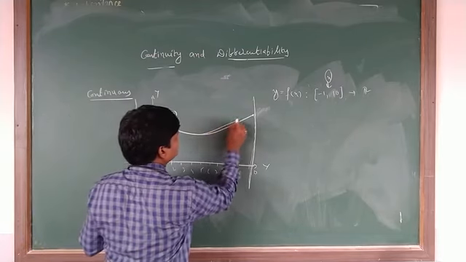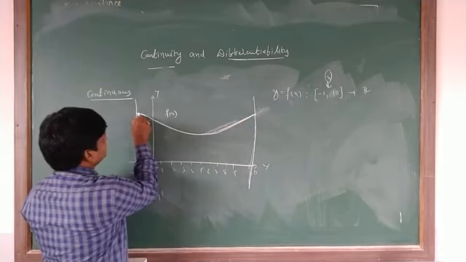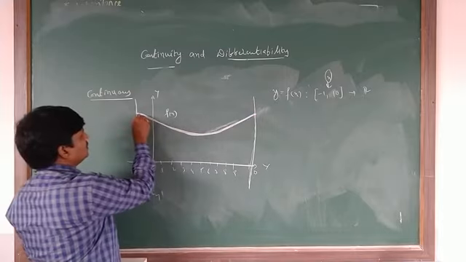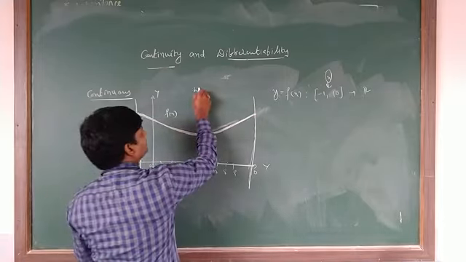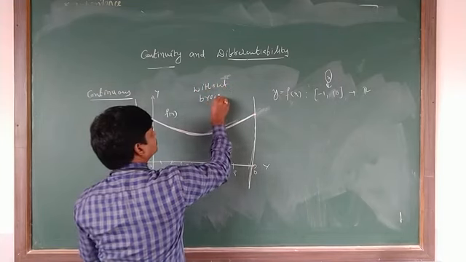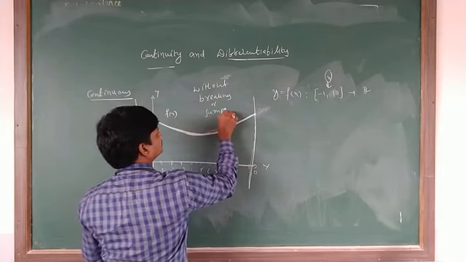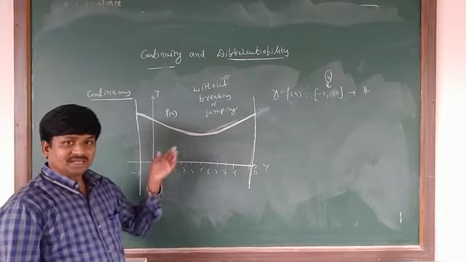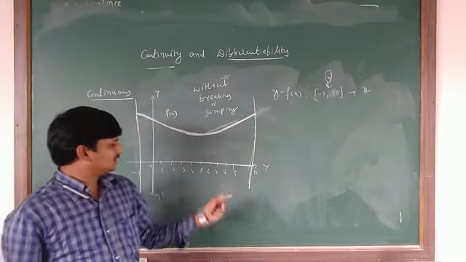So this curve, just observe here, is the curve I drew without breaking or without jumping. Without breaking or without jumping. Yes or no? Then these types of functions are called continuous functions in their domain.